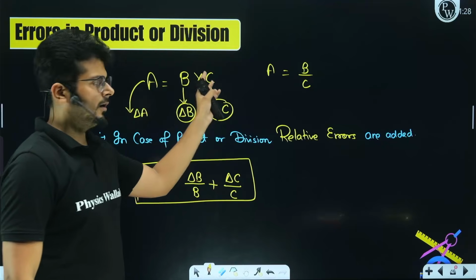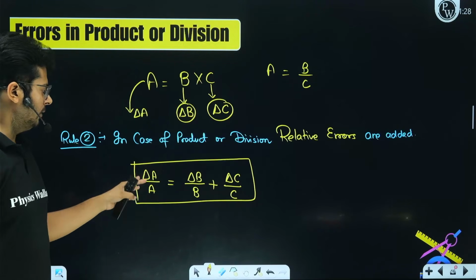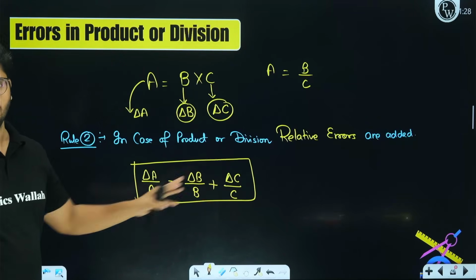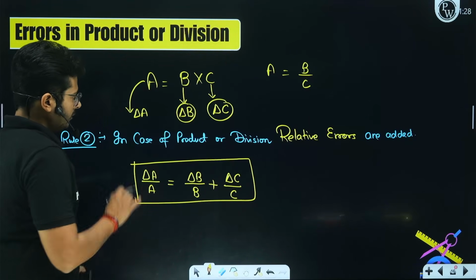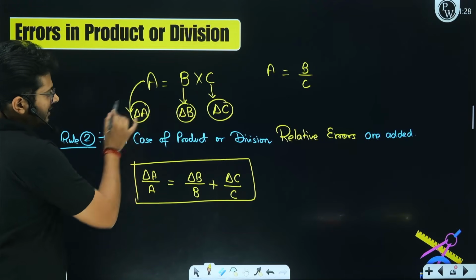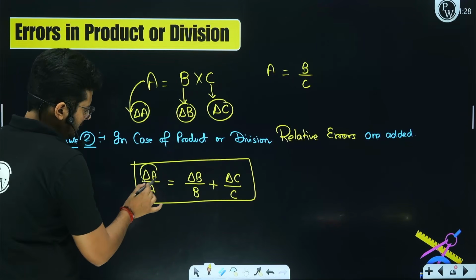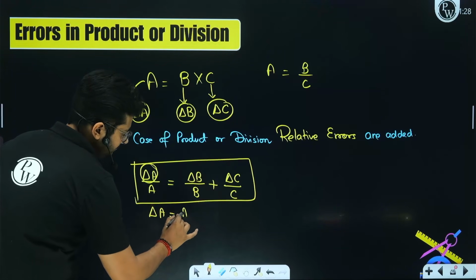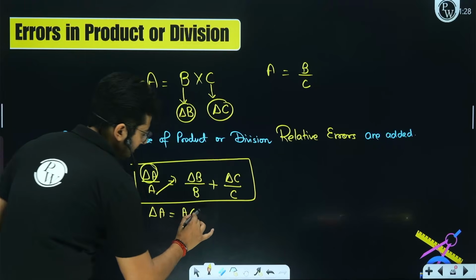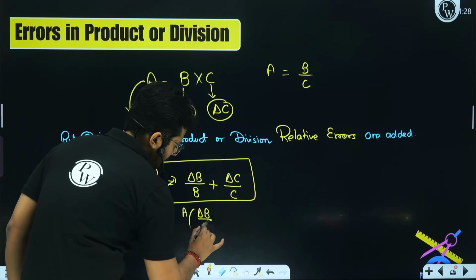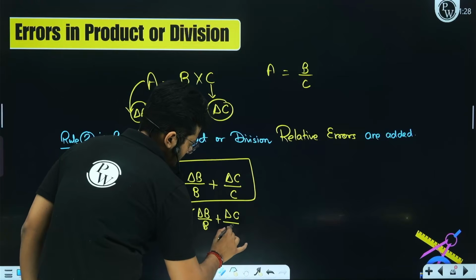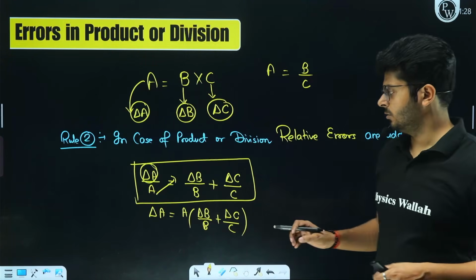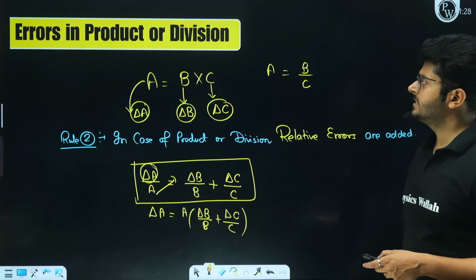In summation, in product or division, the absolute errors are not related directly. Relative errors or the fractional errors are related in this way, right? So in this situation, if you want to find out what is going to be the net absolute error in the result, delta A, so what will you get? Delta A is going to be, A will go on the other side, delta B upon B plus delta C upon C. I believe the idea is very, very clear. This is the value of absolute error of individual part, right? So now let us move on and talk about the next idea, right?